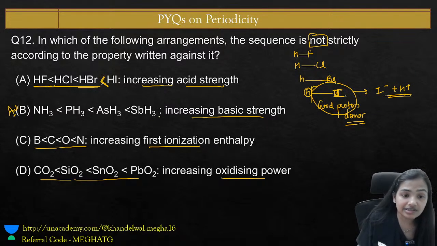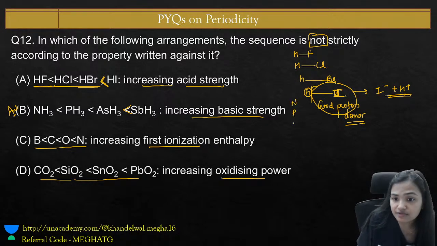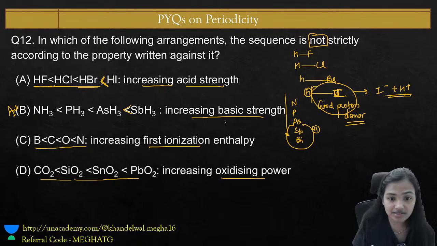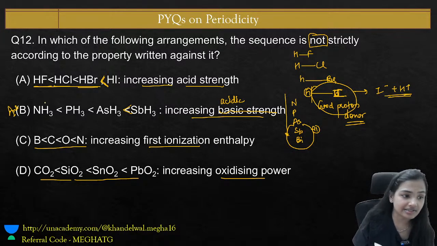Now what about this one? The same thing should happen here. These are NH3, PH3, AsH3, SbH3, BiH3. As we go down the group, the size of the atom increases, the bonding with hydrogen becomes poor, and it will give the proton easily. So the acidic character increases. It is not increasing basic character, it is increasing acidic character. The property is acidic character here, not basic character. So which sequence is not strictly according to the property? This one. That's why B is the right answer. Otherwise this was correct.